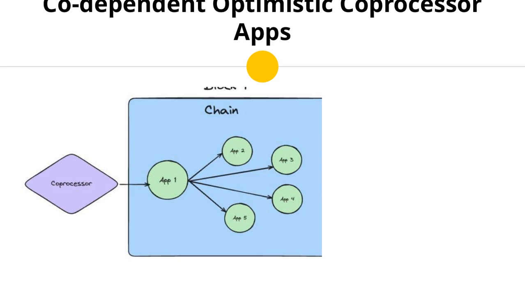The result is a system where the canonical state of the chain is guaranteed to include verifiable and honest execution. The diagram illustrates how codependent optimistic coprocessor apps introduce systemic complexity. In Block 1, the coprocessor sends results to App 1, and other apps may derive state from App 1. In Block 2, a coprocessor sends a malicious result to App 1, which leads other apps to read this malicious state. By Block 3, App 1 runs logic to revert the state to fix the malicious result, but other apps have already consumed the malicious result and need separate logic to revert their state.